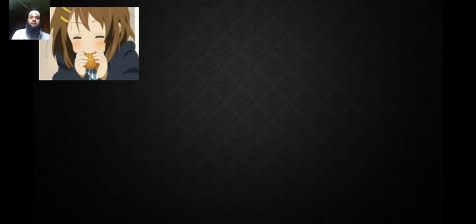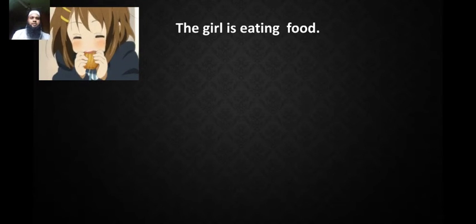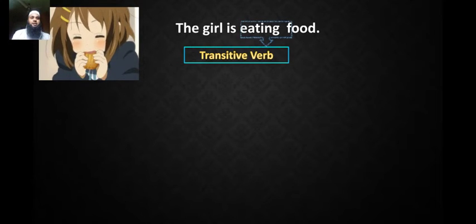What do you see in this animation? The girl is eating food. Look here, the verb eating. In the sentence, the verb eating is a transitive verb. Why is the verb transitive? Because this verb is followed by an object, food. Here food is an object, so the verb eating is a transitive verb.